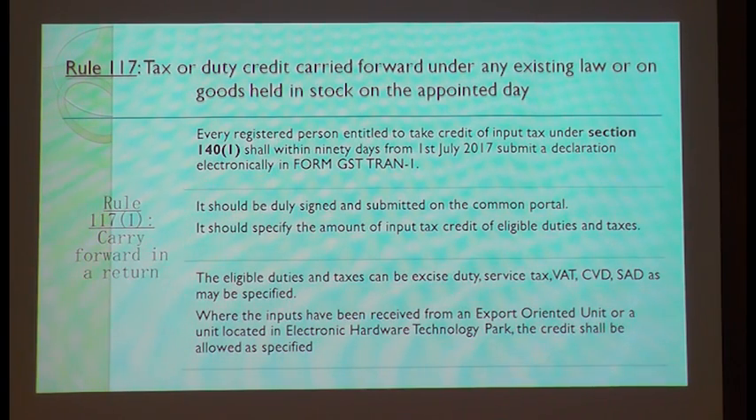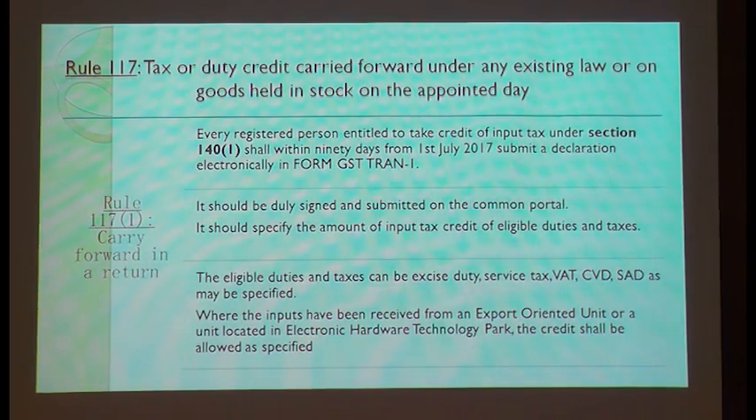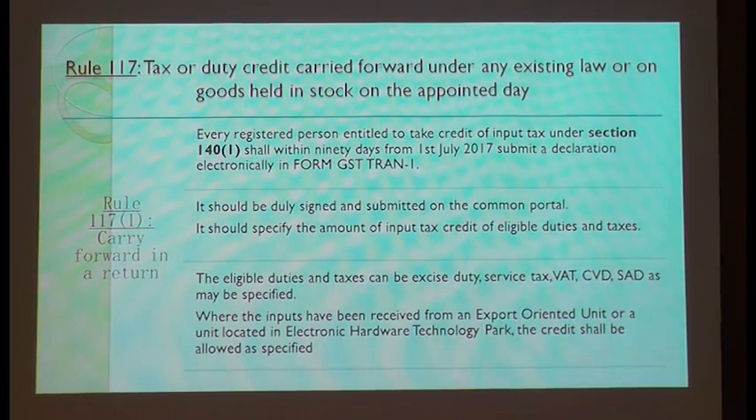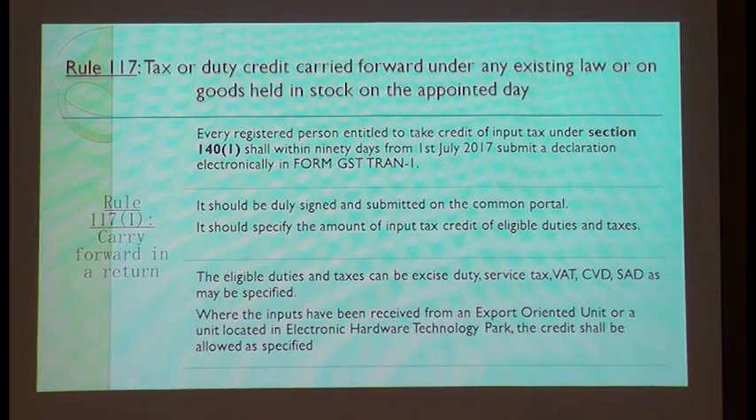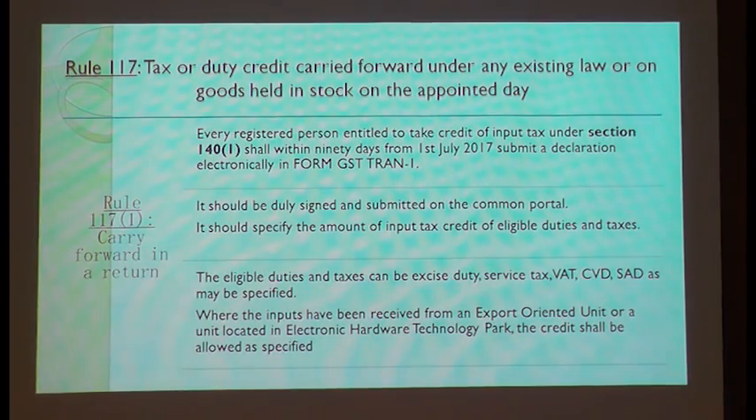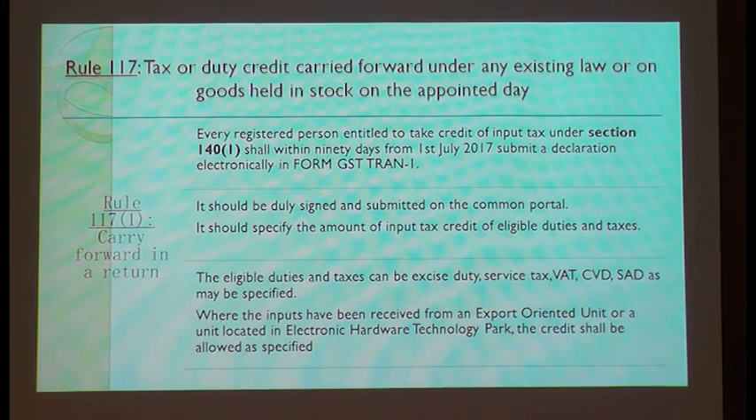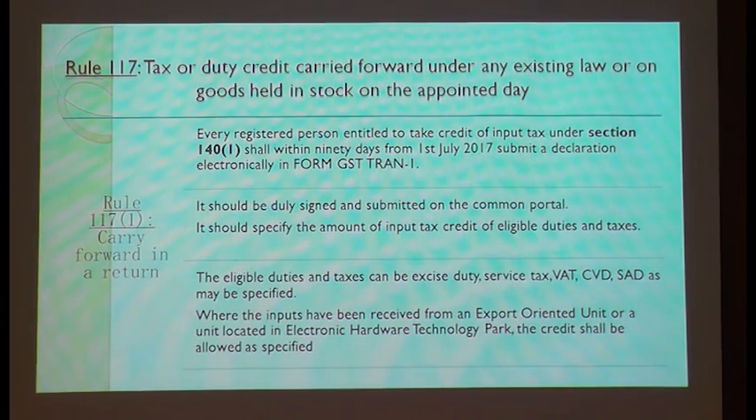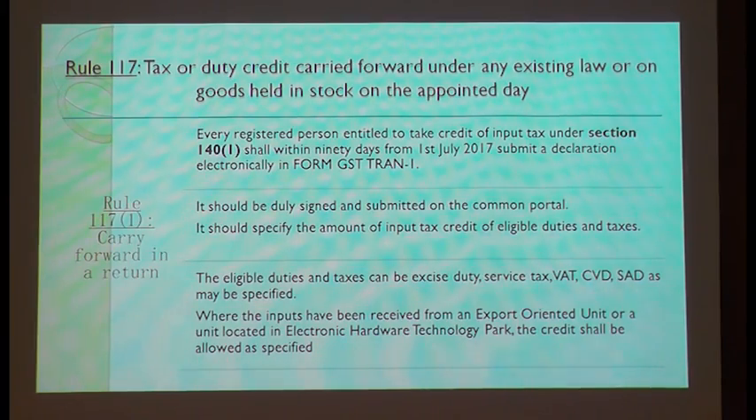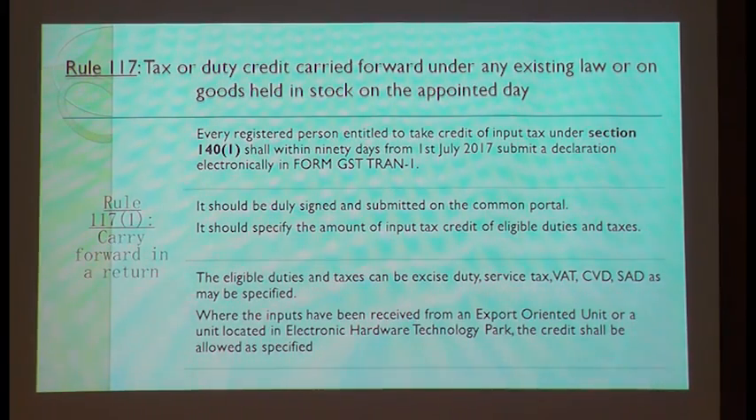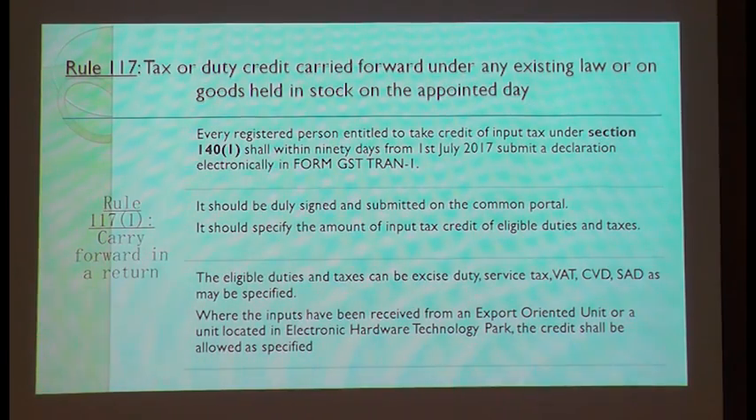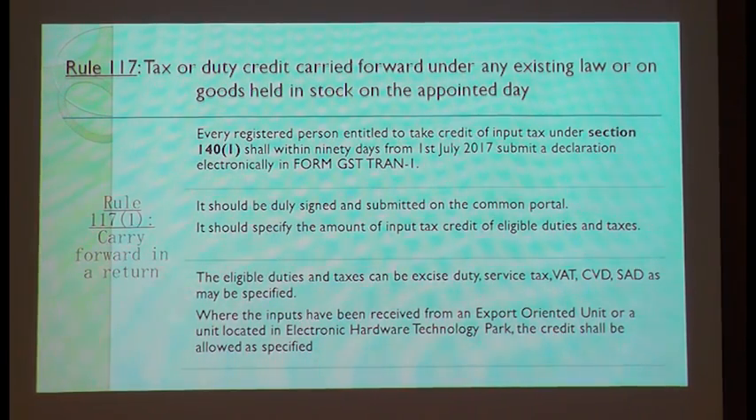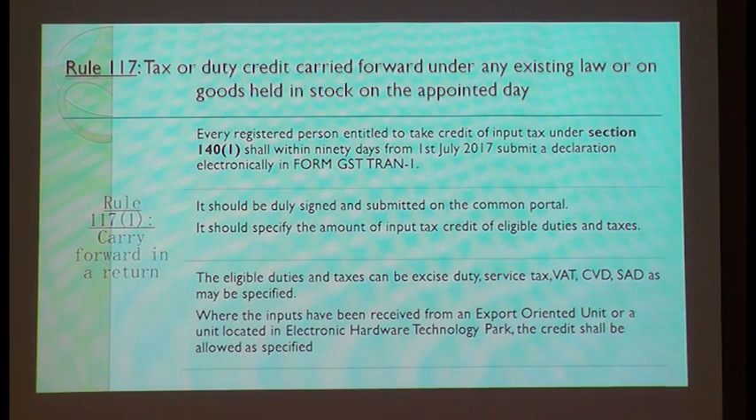Actually the law could have said, yes, provisionally you set off so that you don't have cash flow or fund flow issues. But the law has not stated that. The law is very clear that you first file your transitional forms. This transitional credit will go and sit in your electronic credit ledger. Only after that can you adjust against your liabilities. So everybody, whoever is having a credit on 30th June, can't adjust immediately for the month of July 2017. First of all, we have to file this transitional form. Only after filing this transitional form can you set off that credit against your liabilities.